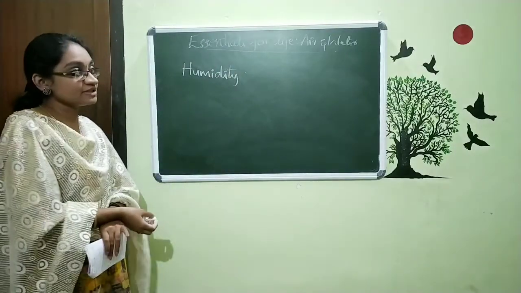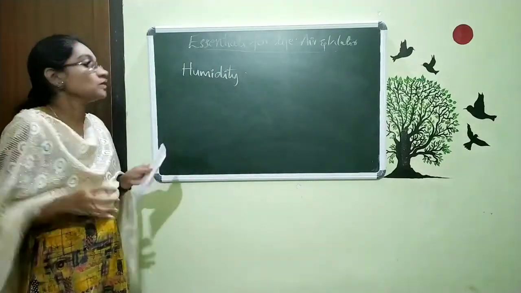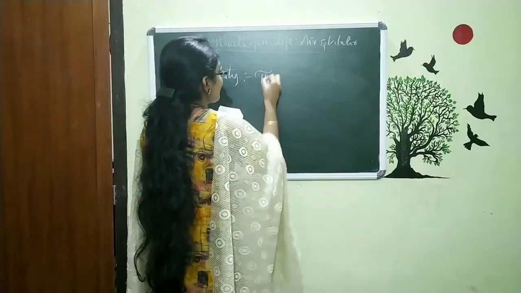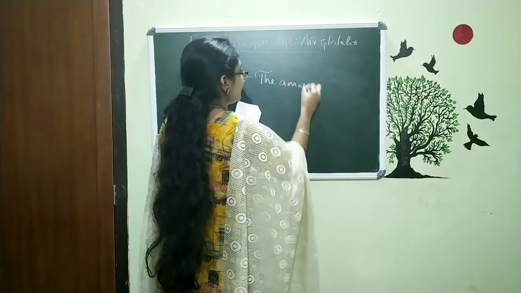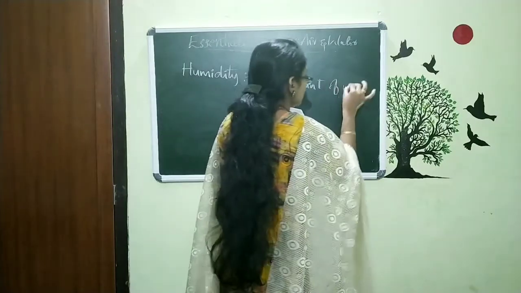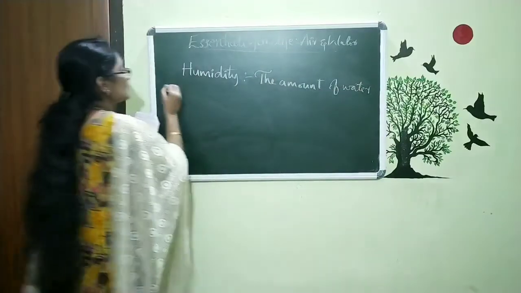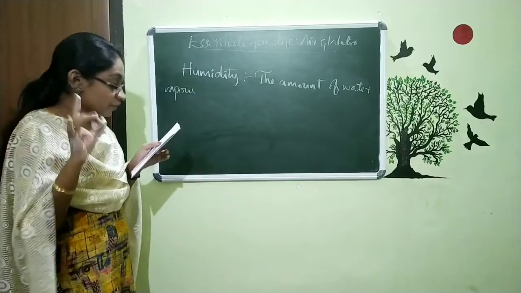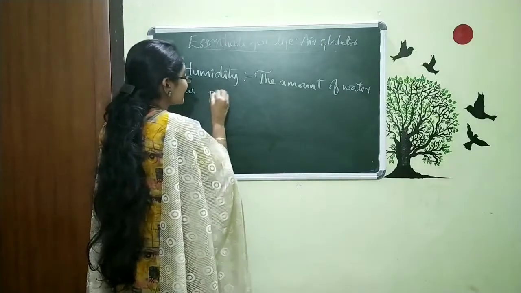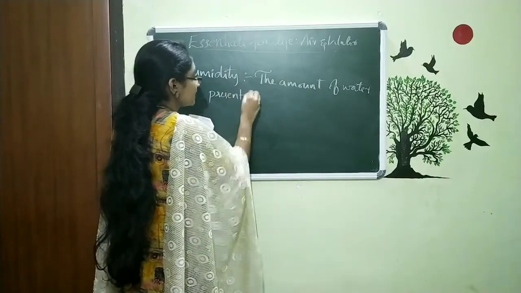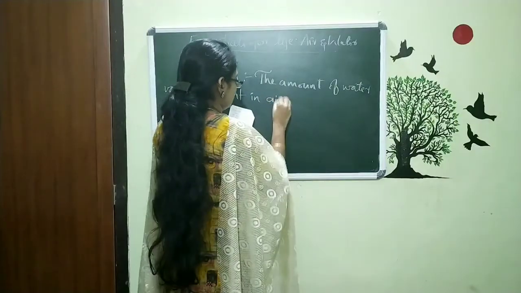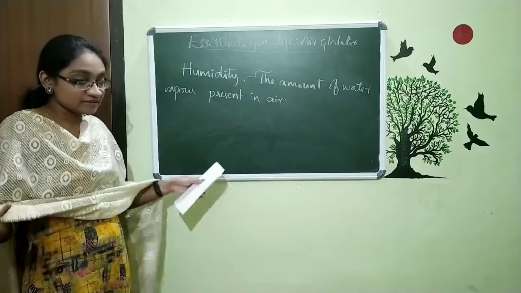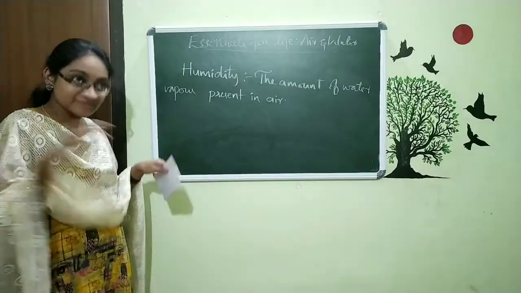Humidity is something related to air and water. Humidity is the amount of water vapor present in air. I already said that water vapors evaporate from the water bodies,